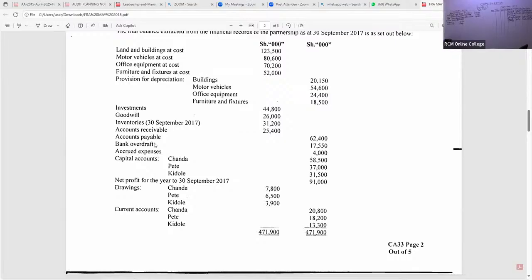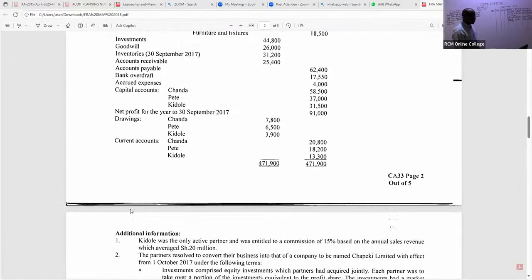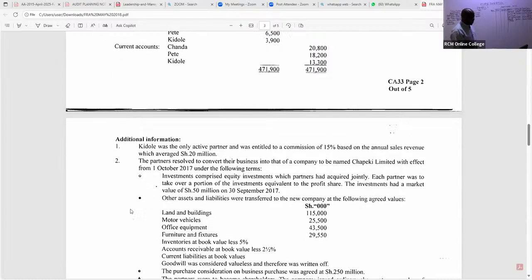Now, ladies and gentlemen, let's read this question very, very well. So you can see we have been able to capture most of this. The capital accounts we have handled, you tick. Net profit for the year we have handled, you tick. Drawings, I'll be able to handle right now very quickly. Current accounts, you have to tick this. Very good. Now, we are told here, look at note number 1. Note number 1 already we have handled, because we got some figure there.